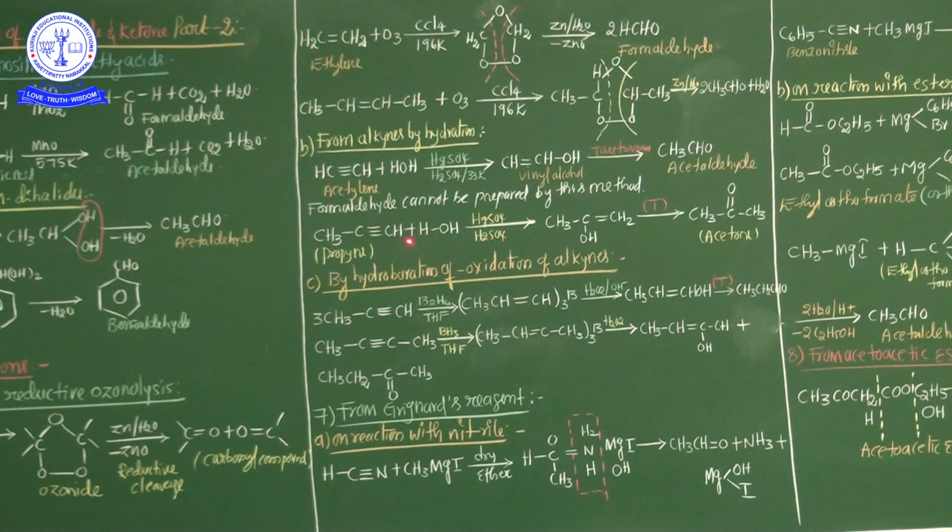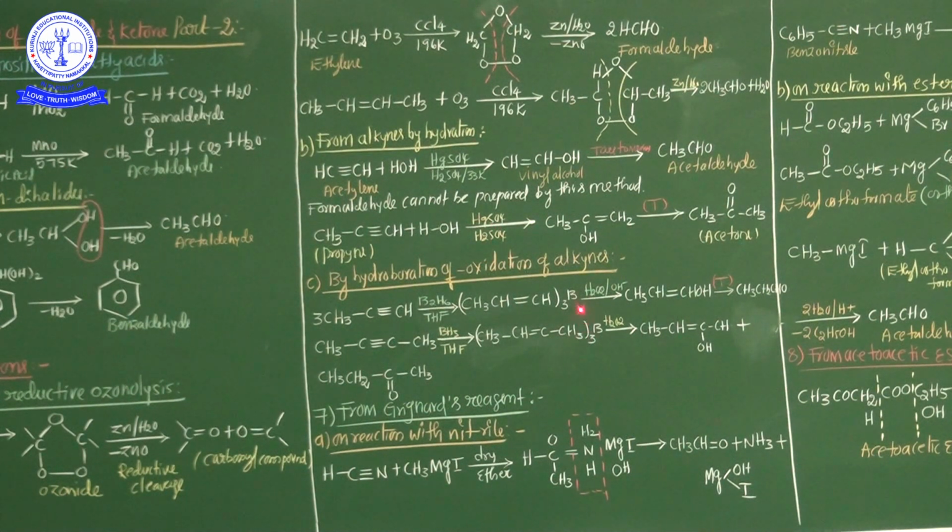So whenever an alkyne is involved in the hydration process, by Markovnikov's rule, it easily prepares the ketone. Now this compound's name is propyne. Why is it called propyne? Three carbon atoms are present here, and there is a triple bond, that's why it ends in yne. Propyne reacts with HOH in the presence of mercuric sulfate and sulfuric acid.